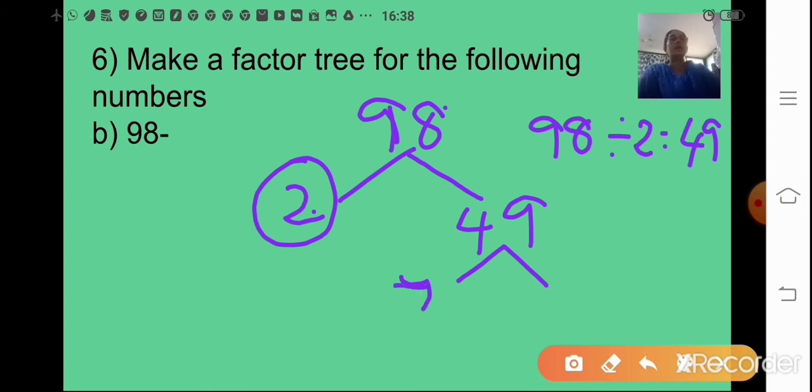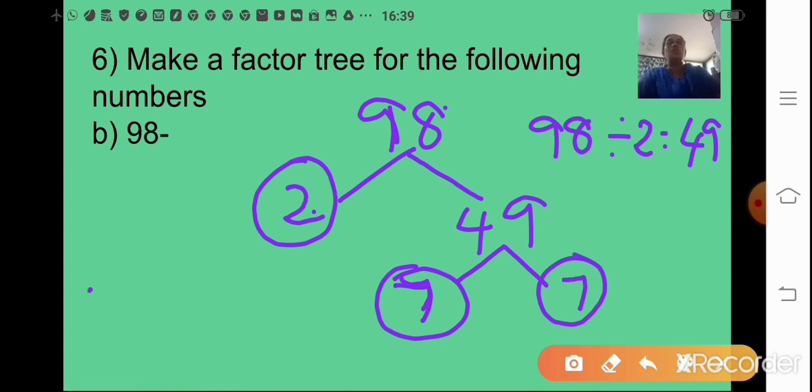Now 7 is a prime number. 7 sevens are 49. So circle both the prime numbers. 2 into 7 into 7 gives you the number 98. So we have found all the prime numbers, and when you multiply, you get the original number.